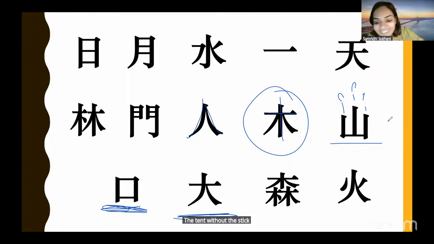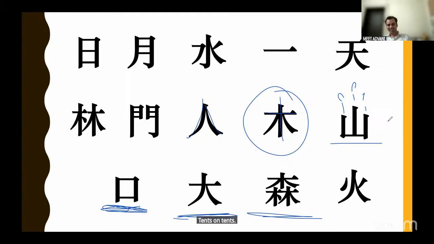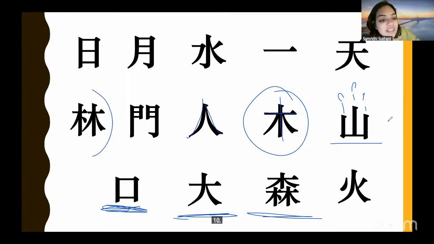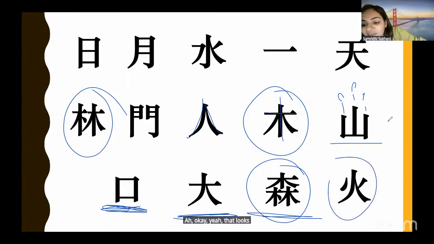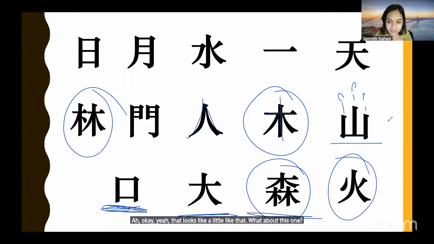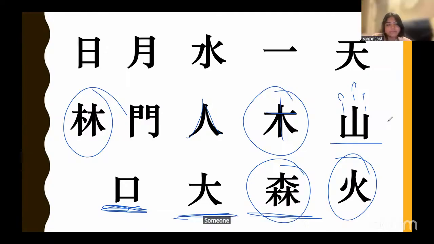Tent without a stick. Great. Love it. What about this? Tents on tents. Tents on. But this was like two people, no? So now these are tents. It's like the motorcade on Republic Day. Ah, okay. Yeah, it looks a little like that. What about this one? Someone running. Someone running. Okay. Yeah, could be that.